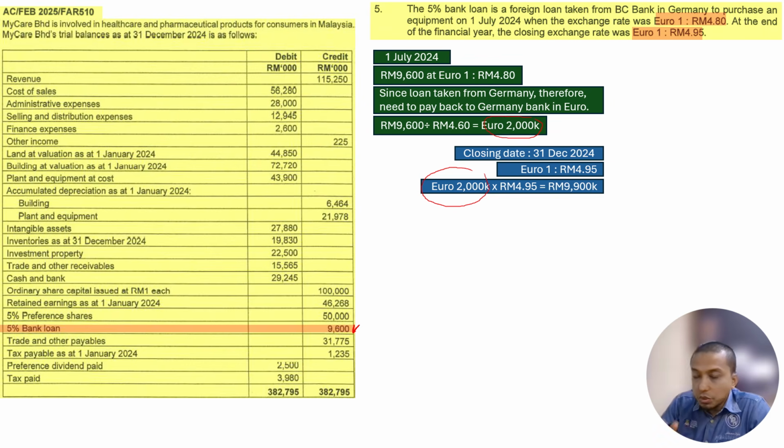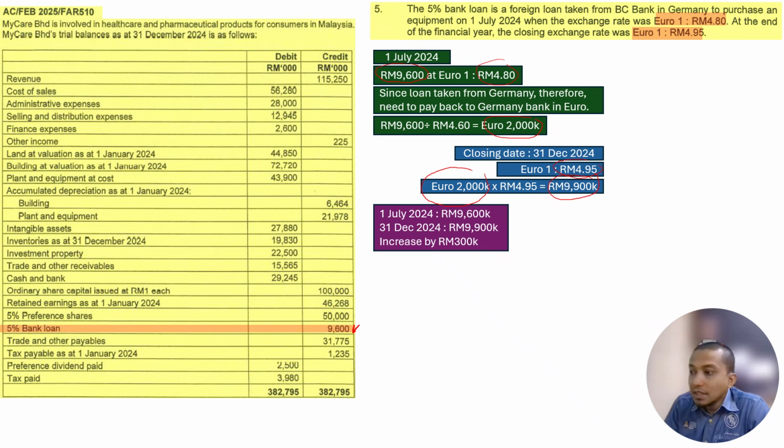But in Malaysia, we need to record in RM, right? Now the exchange rate is different. It is 4.95; the last one is 4.8. Because it is 4.95, we convert again at the end of the year. Now our loan becomes RM9,900,000. So you see, originally our loan is 9,600,000. Now it's 9,900,000. So by right, it has increased by 300,000.